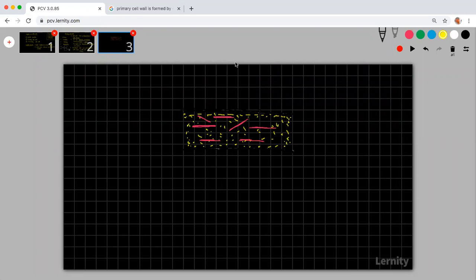Okay, so what is this yellow color? This yellow color is the matrix. And what is this red color? This red color is your cellulose microfibrils. Outside this, you will have the lamella, and inside, you will have the plasma membrane.